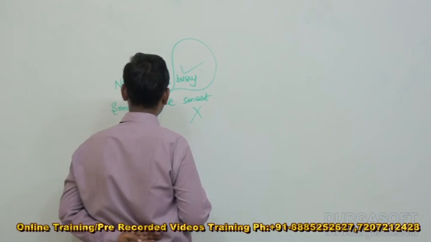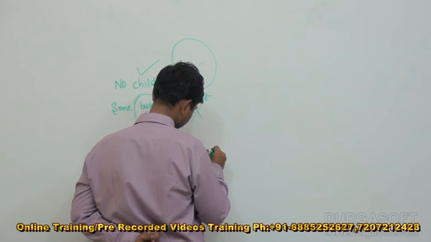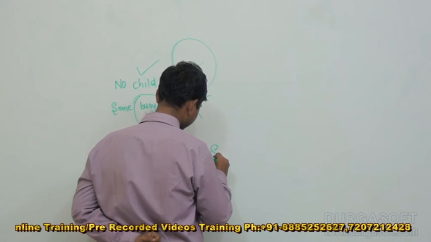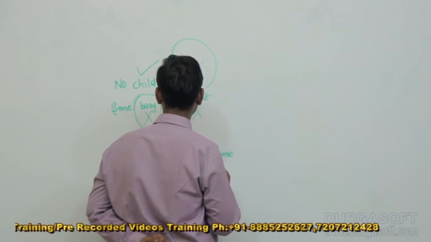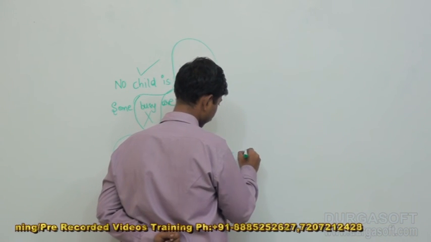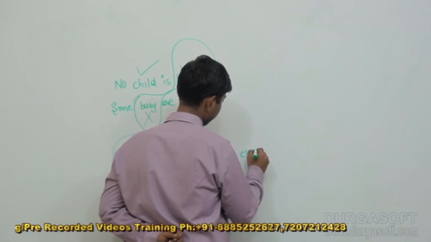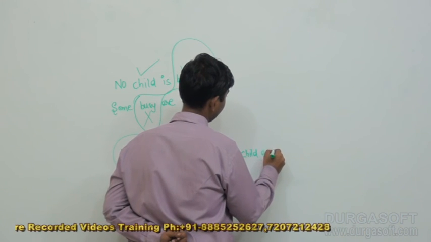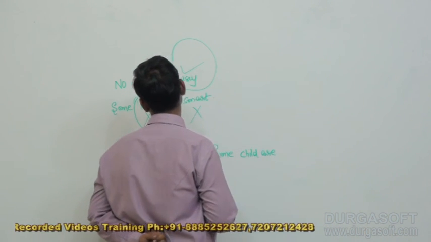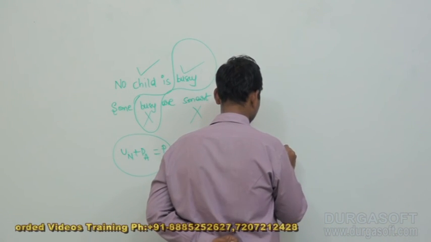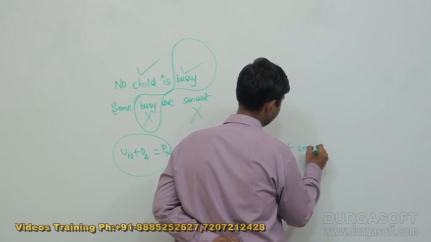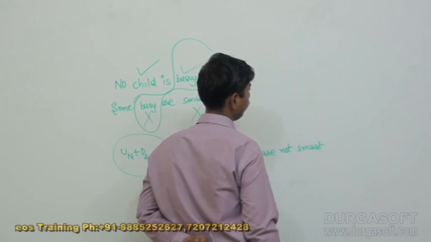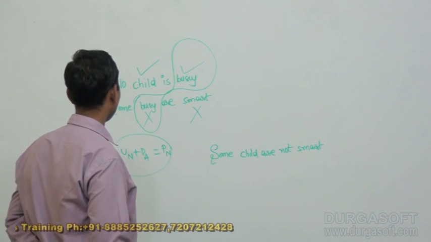Let us draw a conclusion here, that is: some child are not smart.